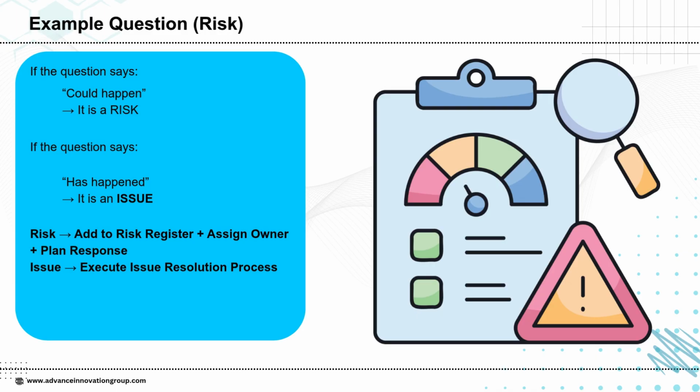For a risk, add it to the risk register. Assign a risk owner. Plan a risk response: avoid, mitigate, transfer, or accept. For an issue, follow the issue resolution process. Fix it using escalation paths if needed. The PMP exam tests whether you can recognize this difference quickly. So remember, risk equals future, issue equals already happened.